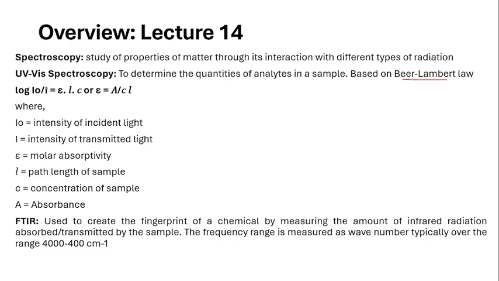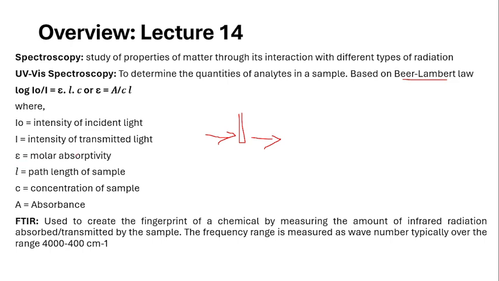Logarithm of I naught divided by I is equal to epsilon L into C, or we know that epsilon is equal to A divided by C. Here I naught is the intensity of incident light. So whatever light is passing into the cuvette is the intensity of incident light, and whatever is passing out of the cuvette is the intensity of transmitted light.